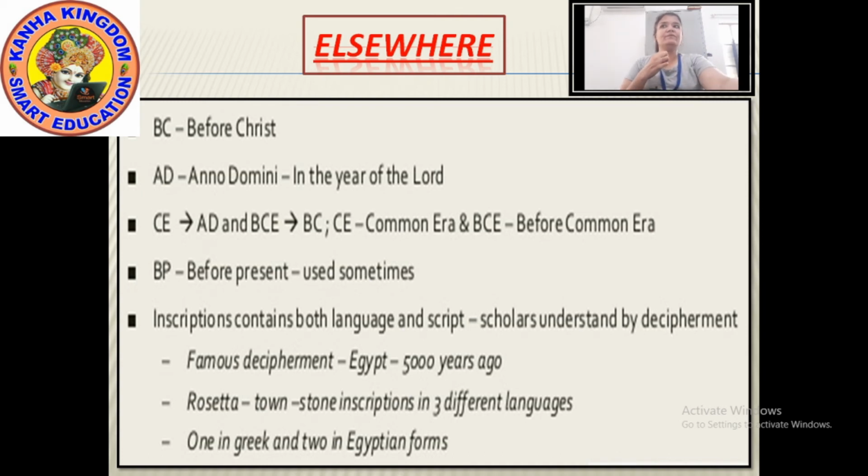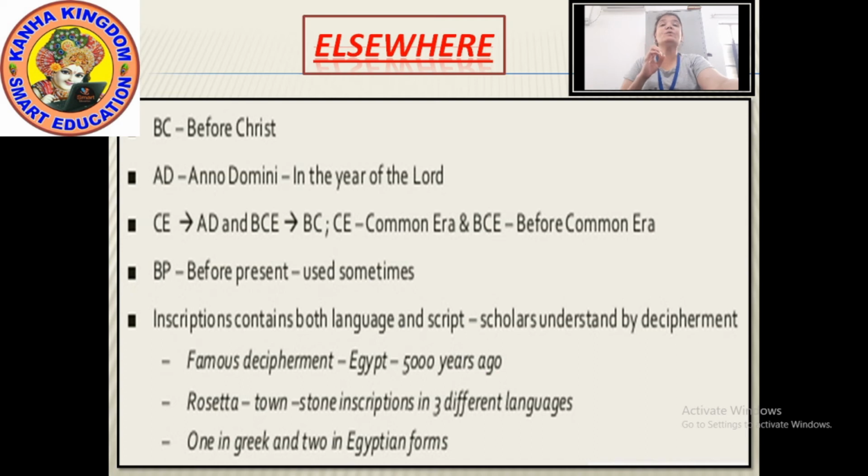Now moving further, Rosetta. Rosetta is a place on the north coast of Egypt. Here an inscribed stone was found, and that stone was inscribed in 3 different languages. Which were those 3 languages? One was Greek and the other two were Egyptian forms of languages.